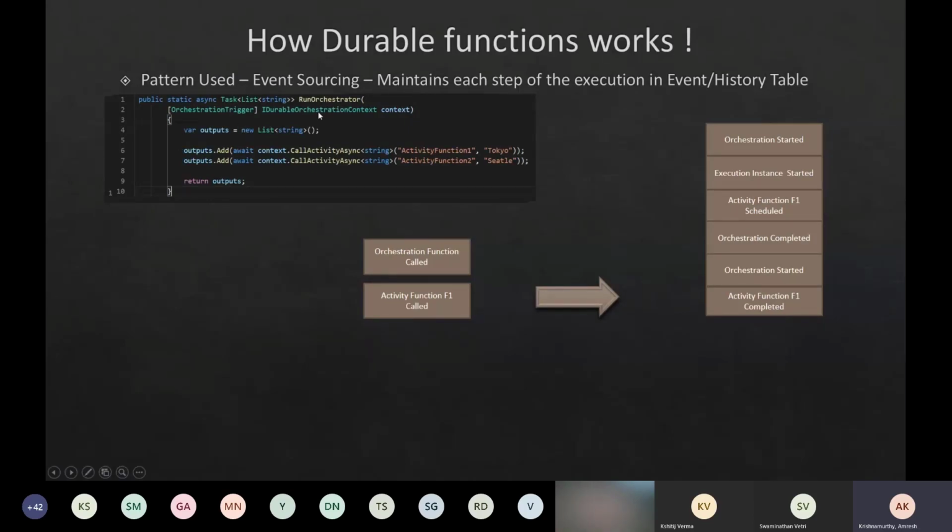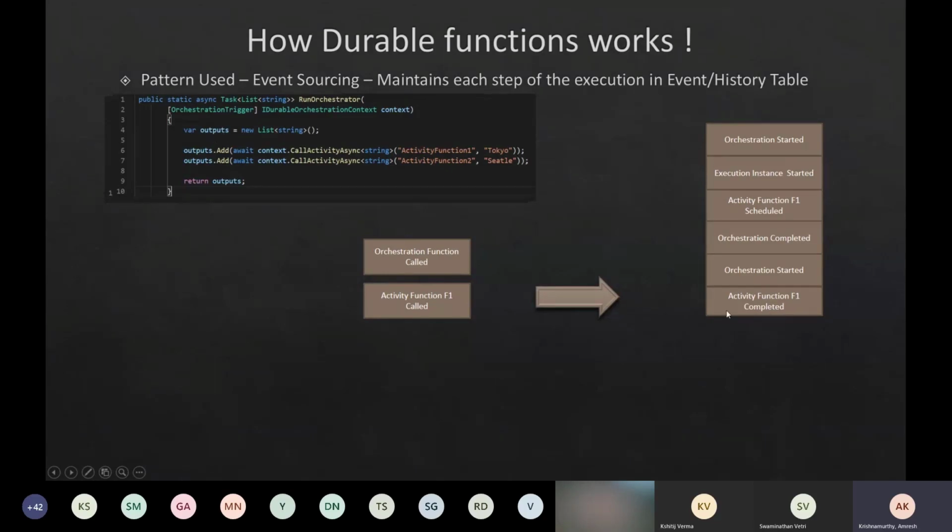And when the orchestration function comes back, it is going to start from the beginning, right? If it is a normal C# application, we know that whenever an await comes, it is going to pick up from there, right? But since this is more like a cloud-based orchestrator, it goes back to sleep, and when it comes back, our expectation is usually that it has to start from line number 7, which is not the case, right? It has to start from the beginning.